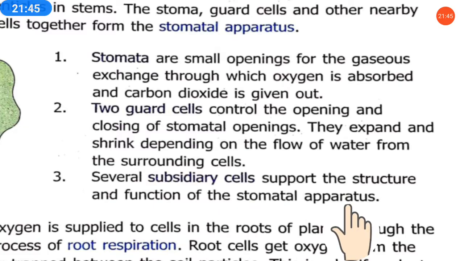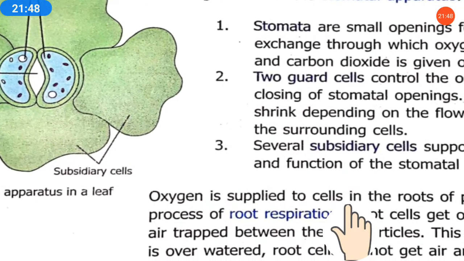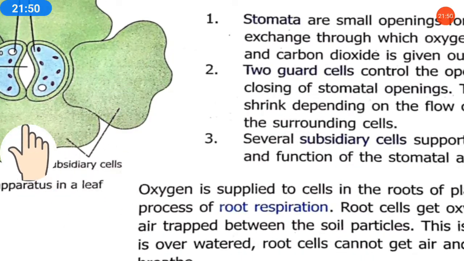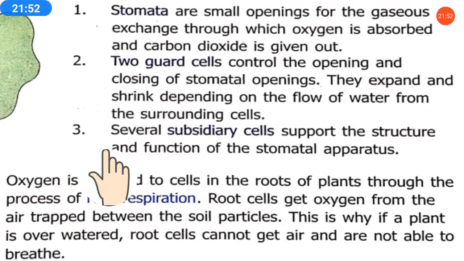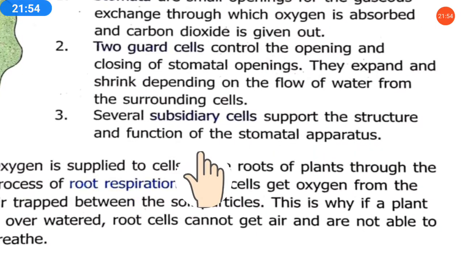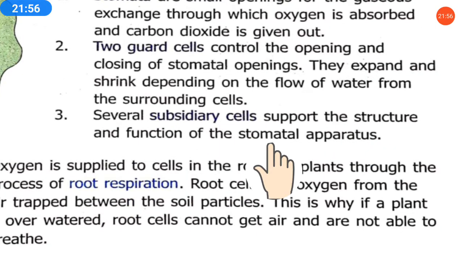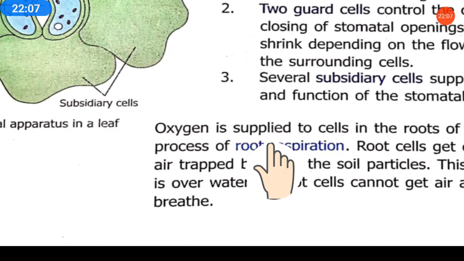These cells are the subsidiary cells, and they support the function of the stomatal apparatus.